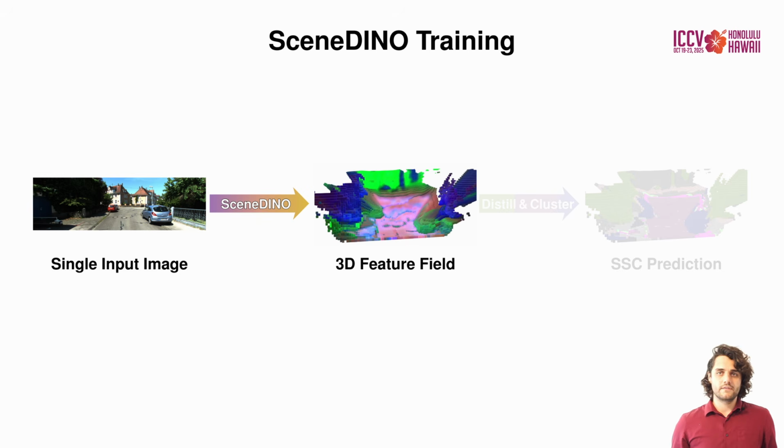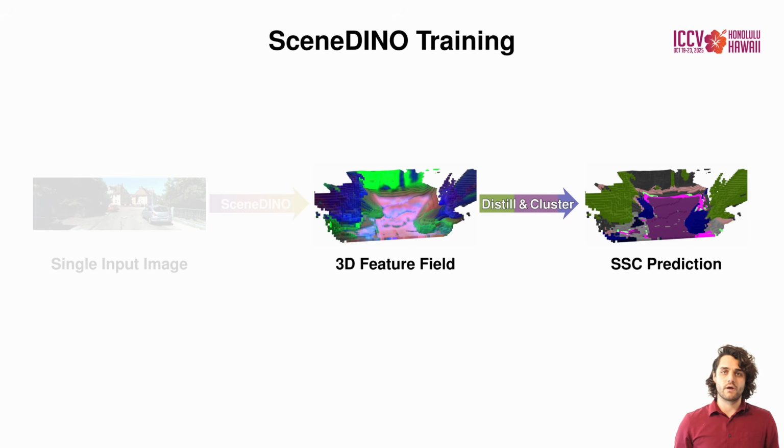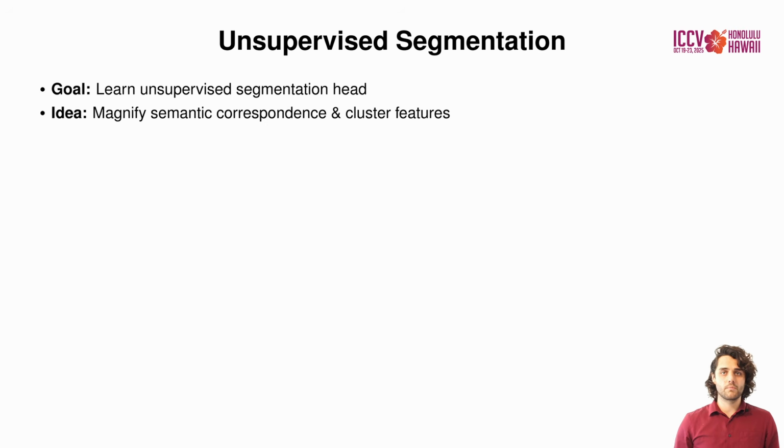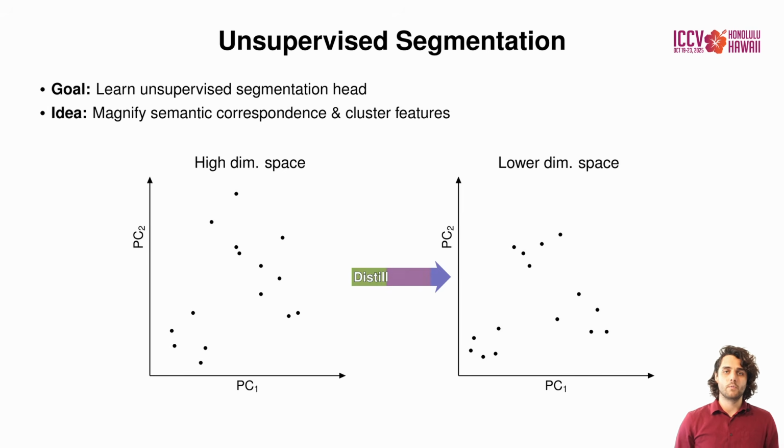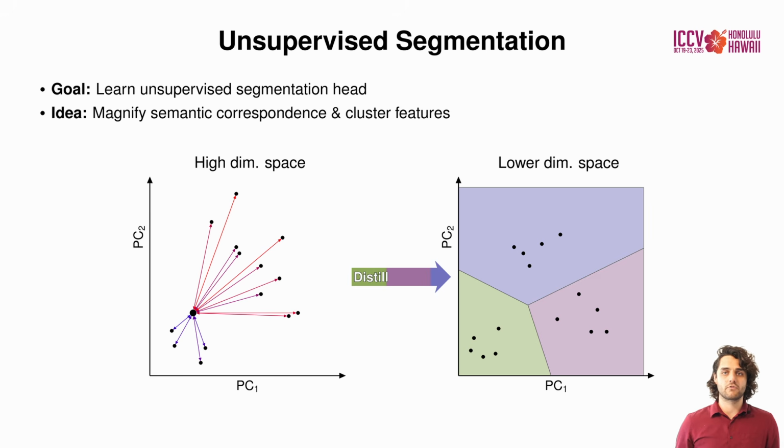After training SceneDINO to predict an expressive 3D feature field, I would now like to introduce our unsupervised segmentation training. Our goal is to learn an unsupervised segmentation head by magnifying semantic feature correspondences and clustering the resulting features. We distill SceneDINO's high-dimensional features into a lower dimensional space, utilizing the similarity of features in the high-dimensional space as a learning signal to enhance semantic feature correspondence. Clustering the distilled feature space yields pseudo-semantic predictions.